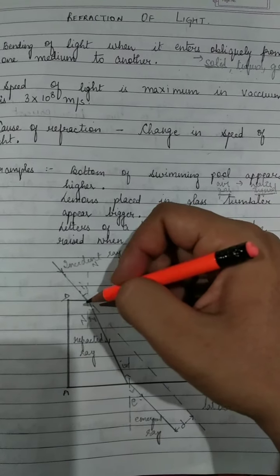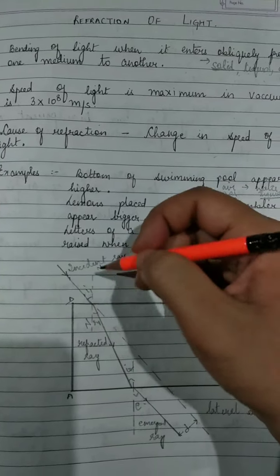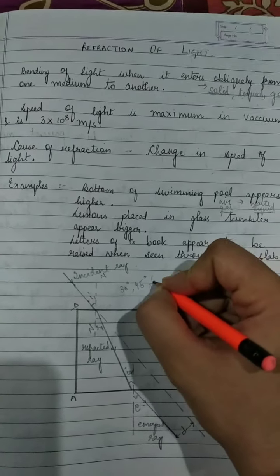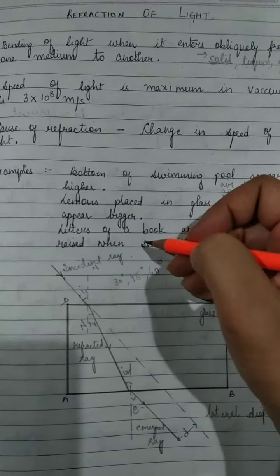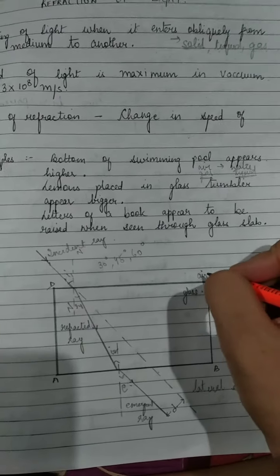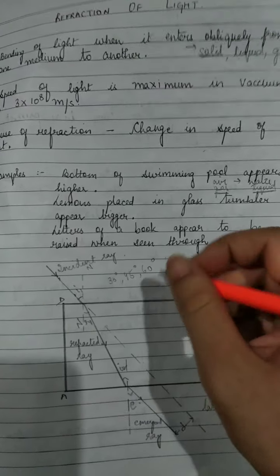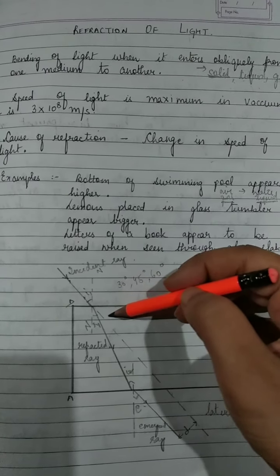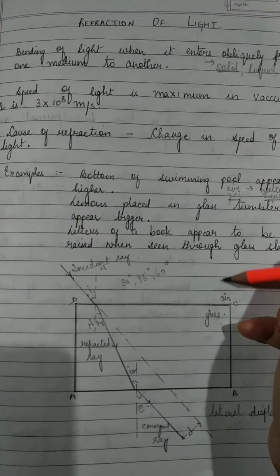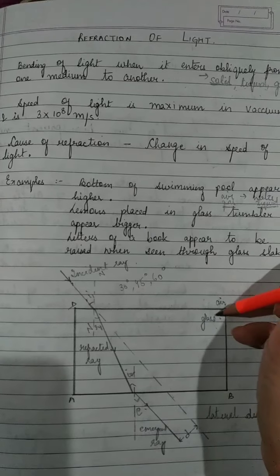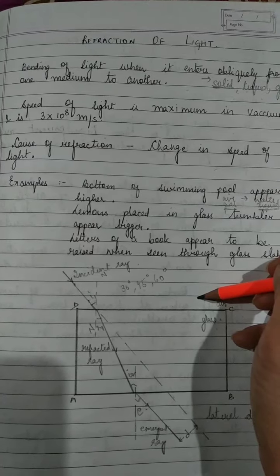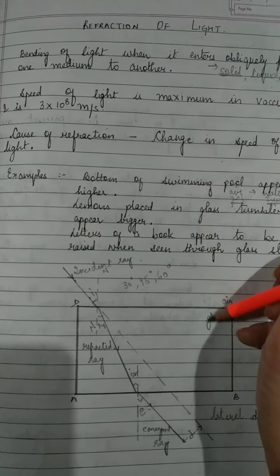So we have an incident ray making some angle with the normal. This angle is preferably 30 degree, 45 degree or 60 degree, right? Now, once it enters from air to glass, what will happen? There will be bending of light. The reason being the change in the medium from air to glass. In air, the velocity of light was maximum, and in glass it changes, because this is the gaseous medium, and this is the solid medium, so its speed would decrease.